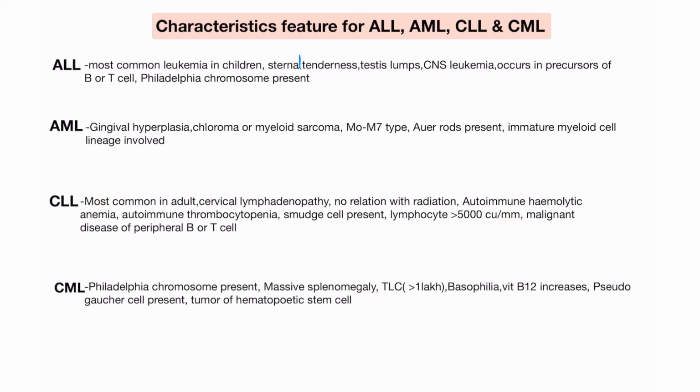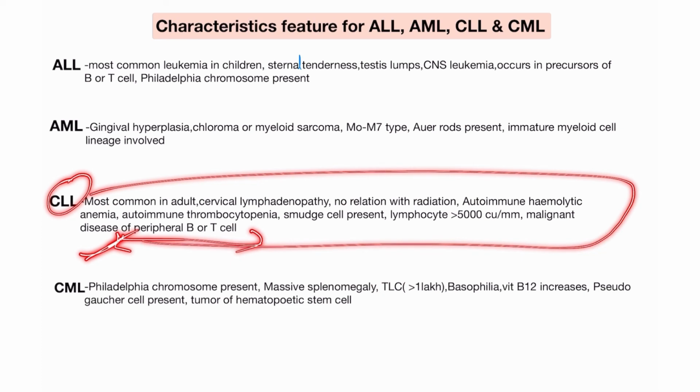And malignancy, where it started: it is a malignant disease of the peripheral B or T cell, peripheral, not precursor, not precursor B cell. It is a peripheral B or T cell leukemia. So it is a characteristic of the CLL.